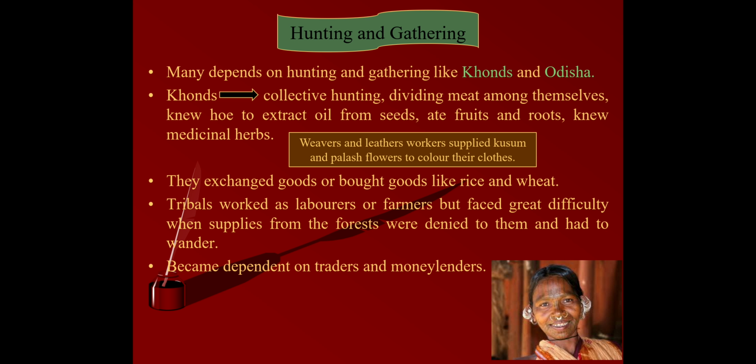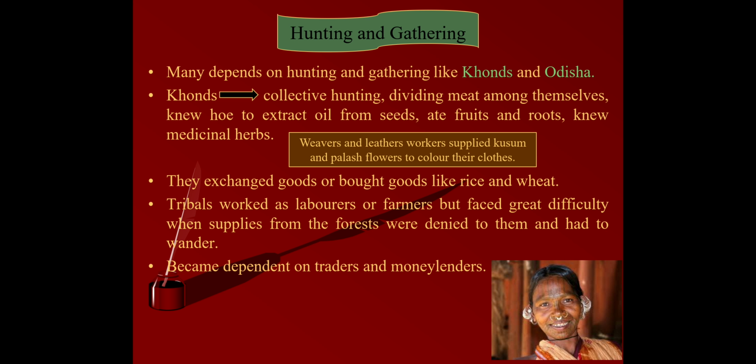Whatever knowledge they had, whatever they made out of their knowledge, either it was medicine, food, whatever it was, they sold it in local markets. Now, the local weavers and leather workers turned to the Khonds. Why? When they needed supplies of two flowers, kusum and palash. For what?